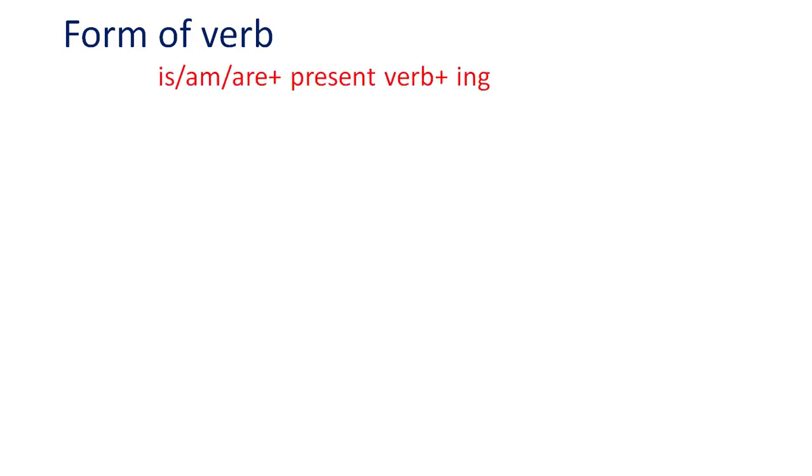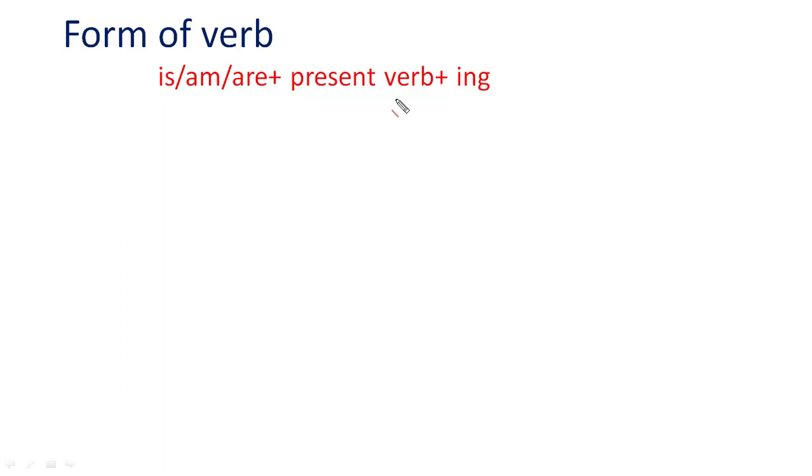In present continuous tense, we use is, am, are plus the present verb, and with the present verb we use ing. We must note here that ing is always added with the present form of the verb. So this is the form of verb which is used in this tense. Is, am, are plus present verb plus ing.